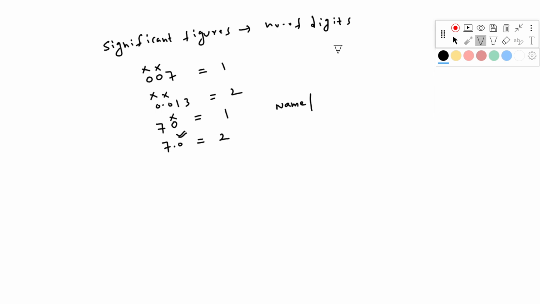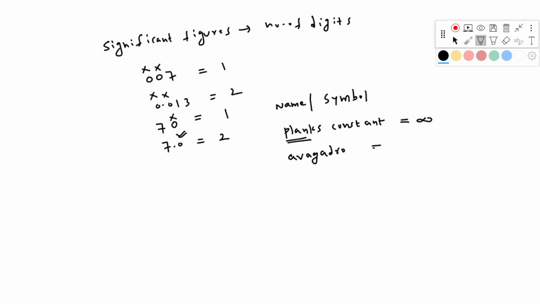Next, suppose I provide you a name or symbol. For suppose if I say Planck's constant, don't write the number. I'm just providing Planck's constant, not the number, just the name. So whenever you see this name, Planck's, that means it has infinite significant figures. If I say Avogadro number, I'm just providing you the name.